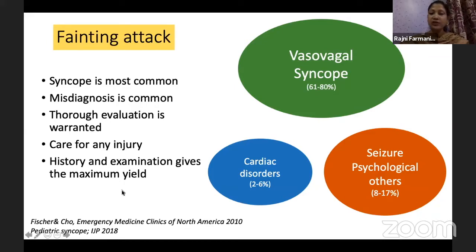A thorough evaluation is warranted, especially in the first episode. Maybe we'll not give any management, or just reassurance is the treatment, but evaluation should be thorough, at least the first time. A very important part in a fainting child is taking care of any injury. Suppose these episodes are recurrent and there are chances of injury, then you will counsel the child that way. History and examination matter the most, because here investigations fall short in giving you the diagnosis. So we should always focus on the very small nitty-gritties of history to tease out the differentials.